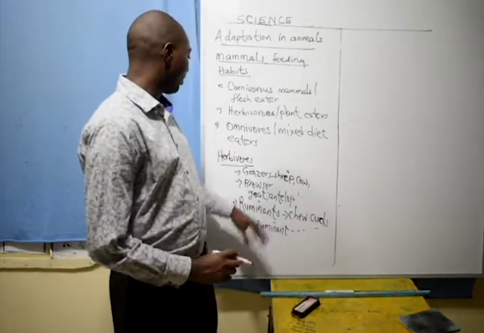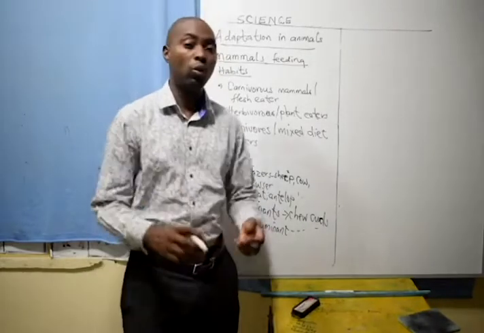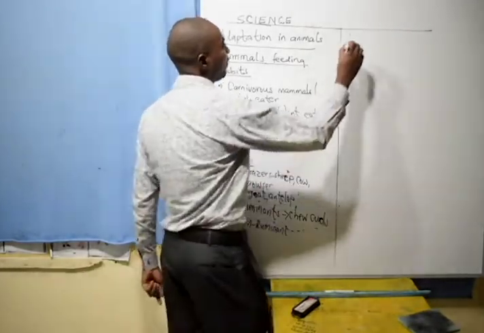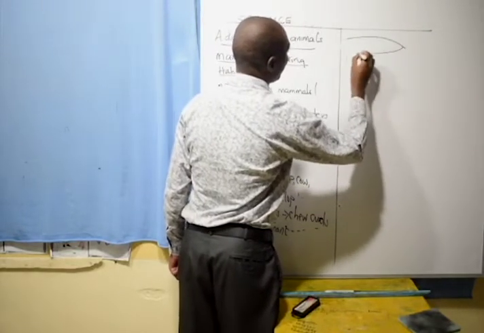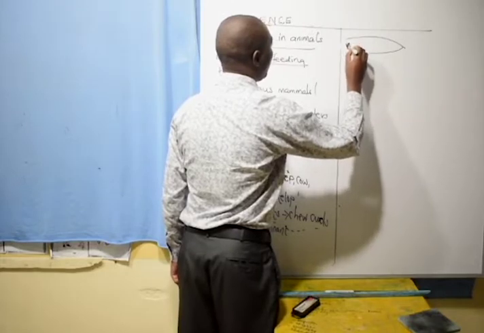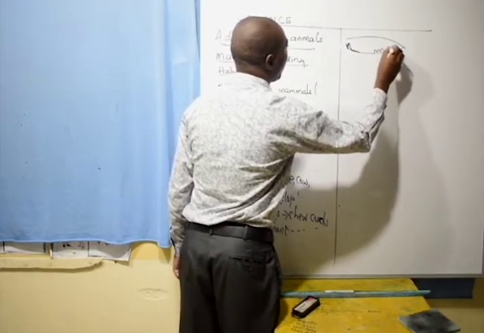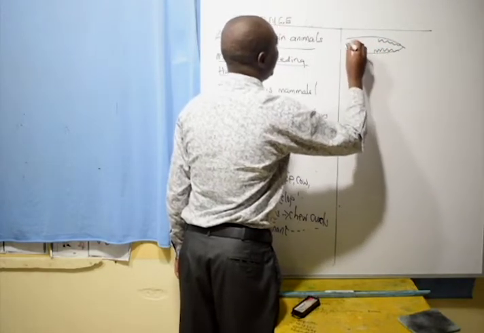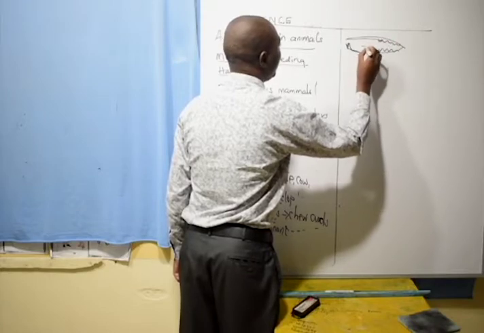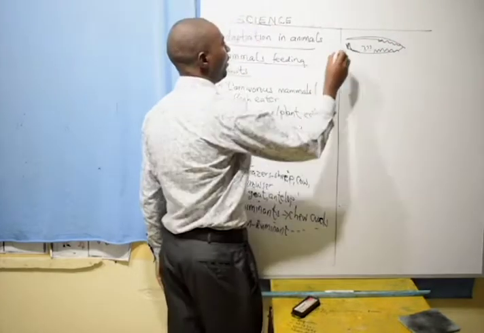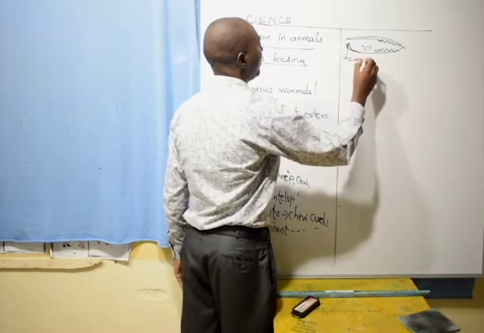In the classification of herbivores, there are some special adaptations in their mouth. If you look at their mouth, it is completely different from other animals. They have incisor teeth on the lower jaw. They have molars and premolars. Then they have a toothless gap here. They have the incisors and canine here.